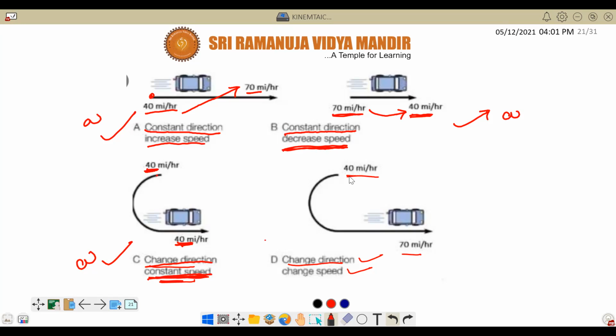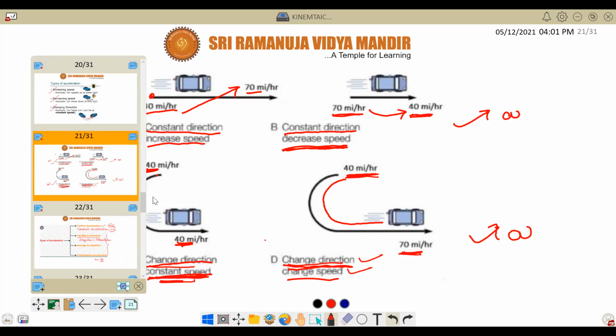Okay. And here, what is the speed, Nana? 40, sir. Here, 70. That means by the time it comes here, there is an increase in speed. That means change in speed, and also change in direction. That means it will also have acceleration. Very good.